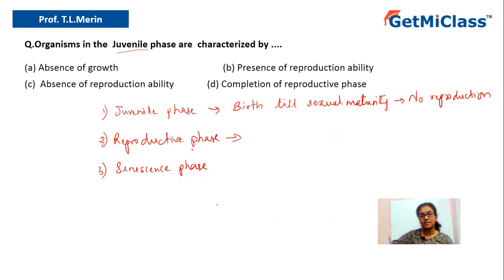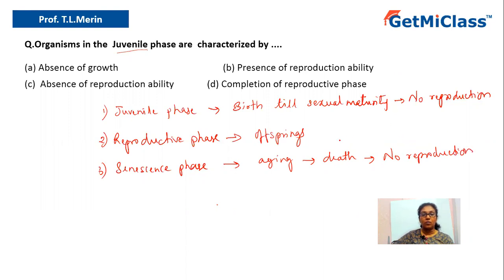The reproductive phase, as the name indicates, here the organism is capable of reproducing its own kind, that is, it can reproduce its offspring. Whereas in the third phase, once the reproductive phase is completed, the organism enters the senescence phase, during which the organism will undergo aging, and finally it will die. So death occurs in this phase. So these are the three major phases. Again, in the senescence phase, there is no reproduction. During the aging process, there is no reproduction.